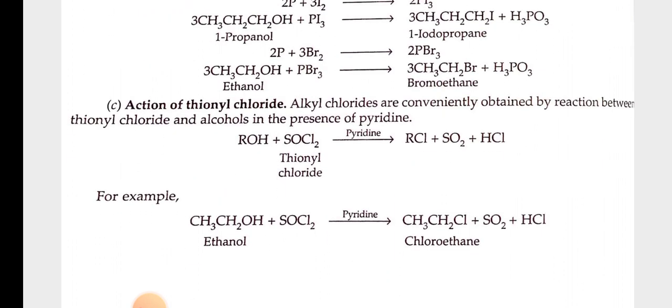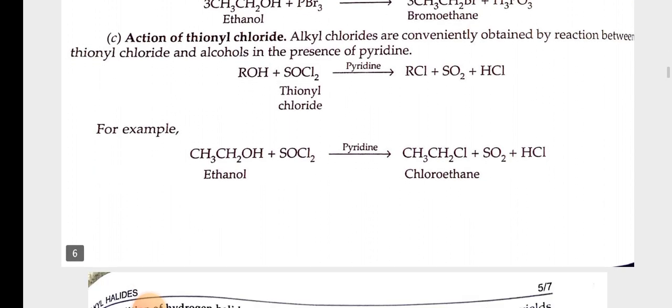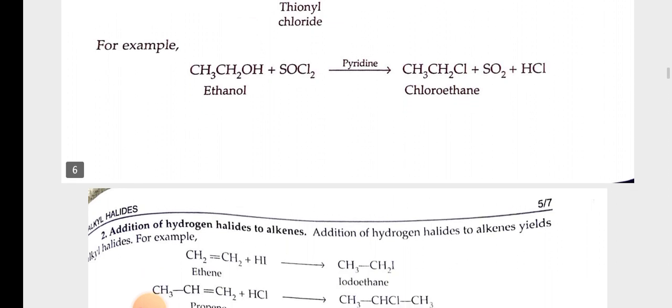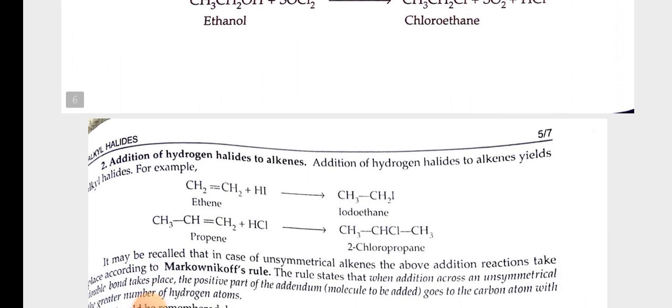Alkyl chlorides are conventionally obtained by reaction between thionyl chloride and alcohols in the presence of pyridine. ROH plus thionyl chloride in presence of pyridine gives RCl plus SO2 plus HCl. For example, ethanol plus SOCl2 in presence of pyridine gives chloroethane plus SO2 plus HCl. Addition of hydrogen halides to alkenes. Addition of hydrogen halides to alkenes yields alkyl halides.